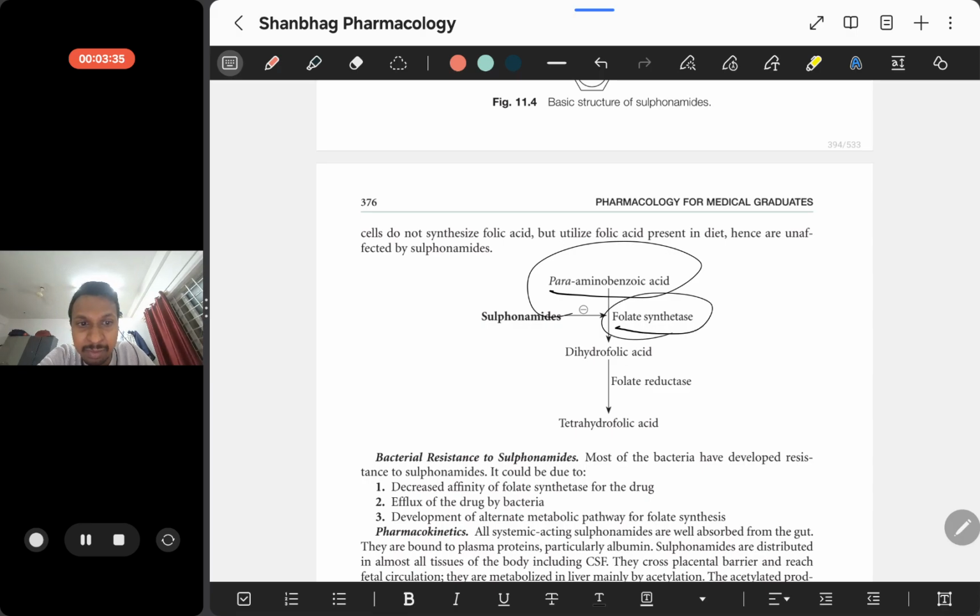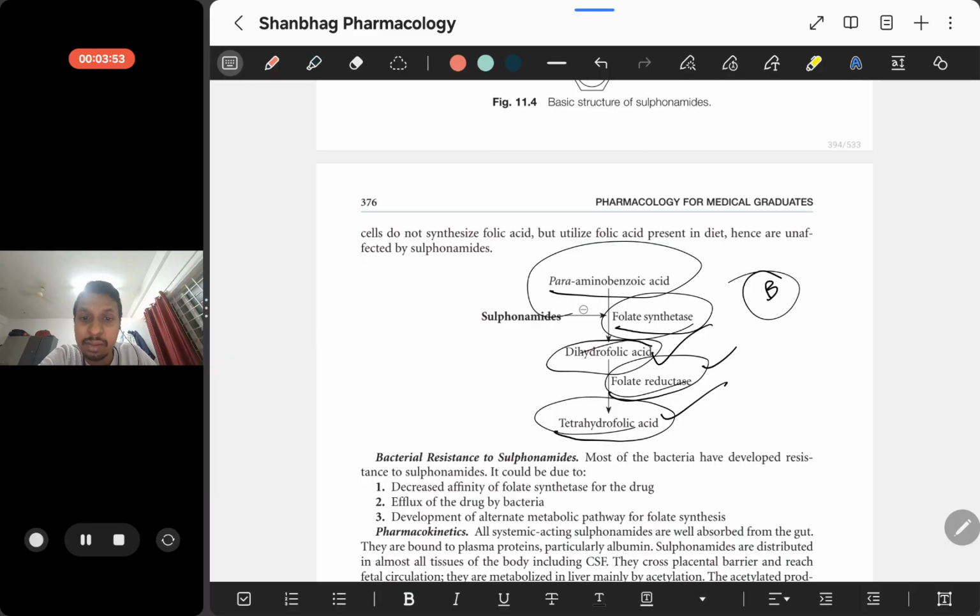Para-aminobenzoic acid, by the help of folate synthetase, gives dihydrofolic acid. Then dihydrofolic acid, with the help of folate reductase, gives tetrahydrofolic acid. Tetrahydrofolic acid is essential for bacterial growth. But in the first step itself, sulfonamides react with folate synthetase instead of para-aminobenzoic acid, and this inhibits the formation of tetrahydrofolic acid.